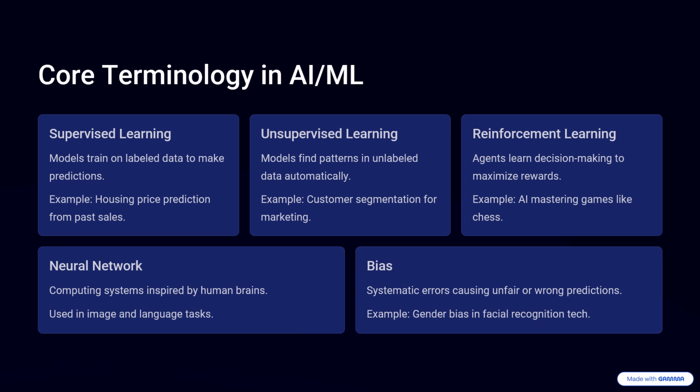Neural network. Computing systems inspired by human brains. Used in image and language tasks. Bias. Systematic errors causing unfair or wrong predictions. Example. Gender bias in facial recognition tech.